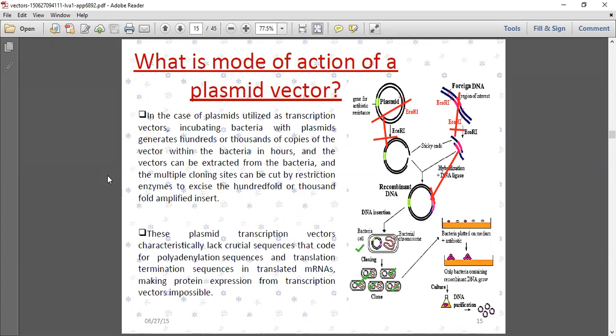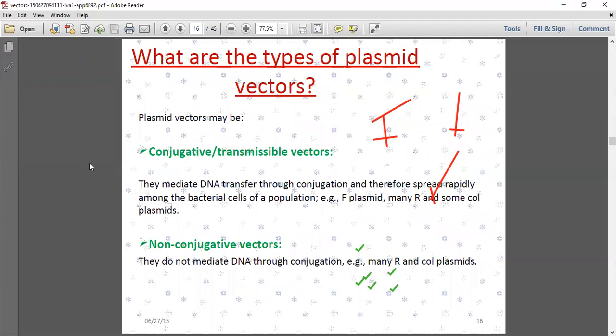within a few hours. These plasmid transcript vectors characteristically lack crucial sequences that code for polyadenylation sequences and translation, so mRNAs, making protein expression and transcription vector impossible. Okay.